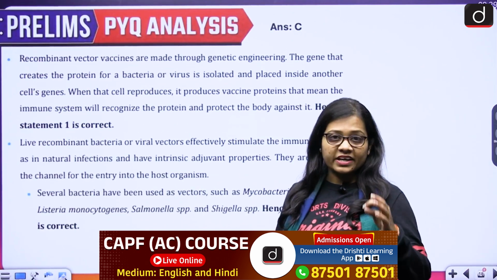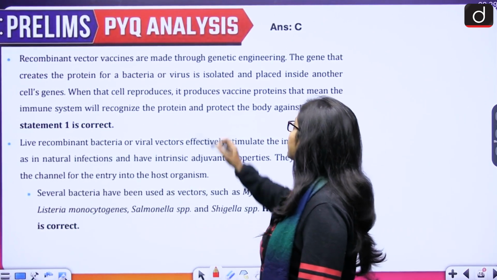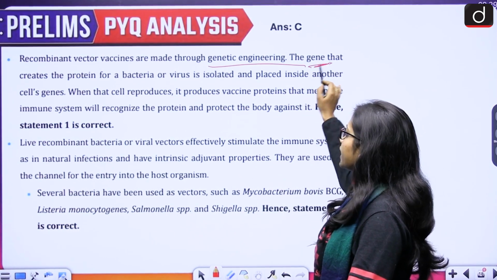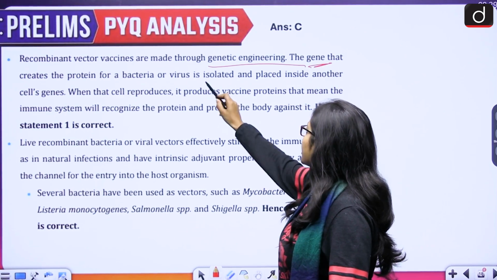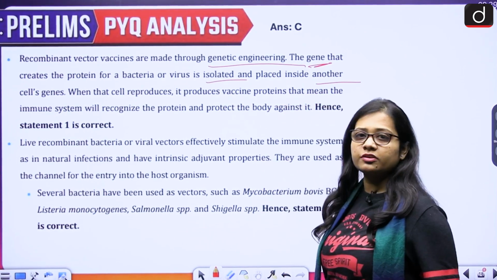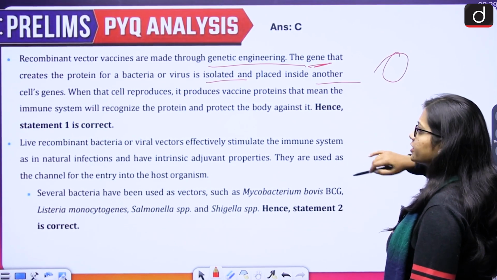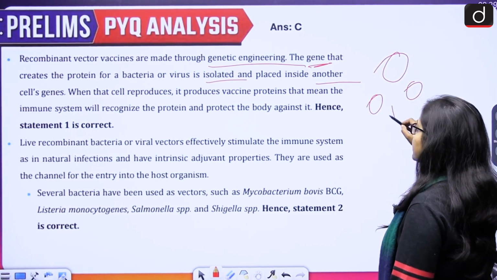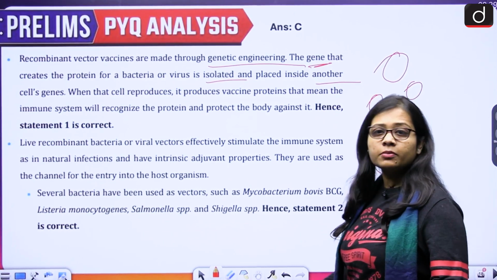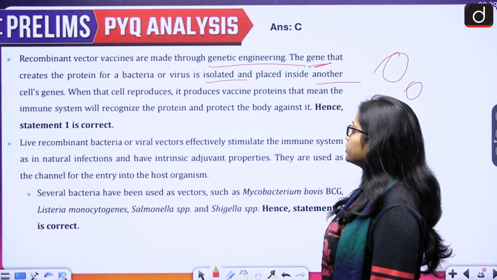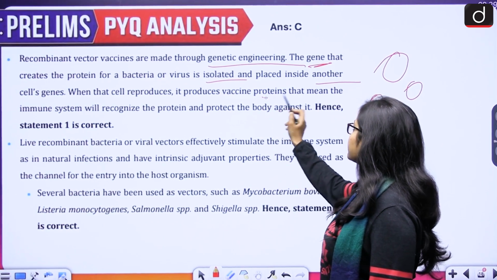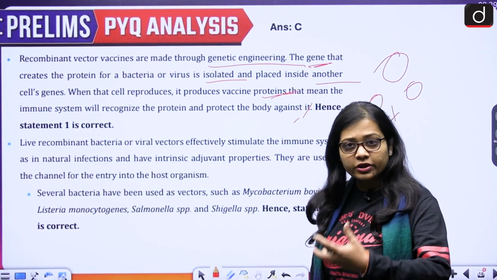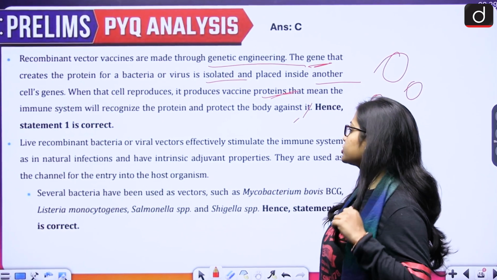So, if we talk about the recombinant vector vaccines, then they are made through the process of genetic engineering, and then the gene that creates the protein for a bacteria or virus is isolated and placed inside another cell's genes. Then that cell reproduces and produces vaccine proteins. That means the immune system will recognize the protein and protect the body against it. So, protection of the body can be done. Therefore, the first statement is correct.